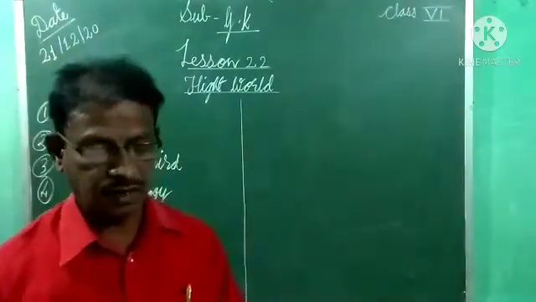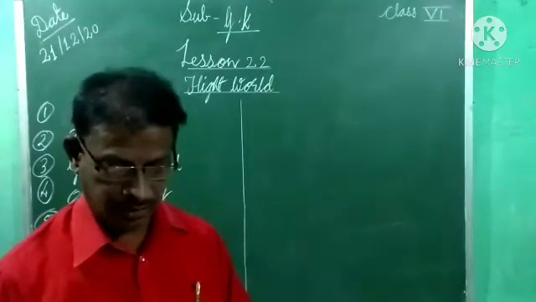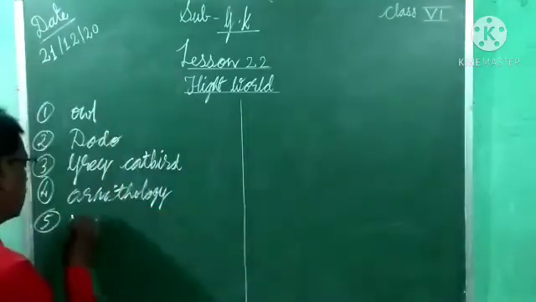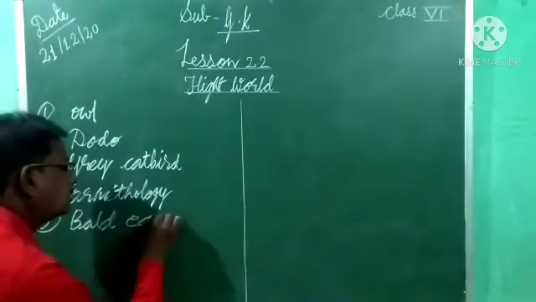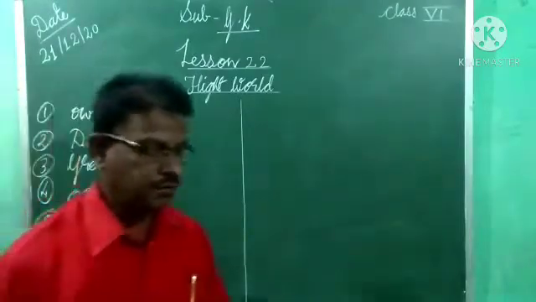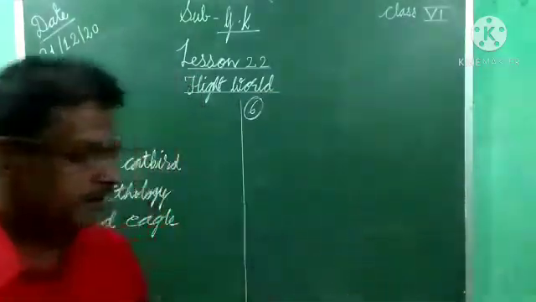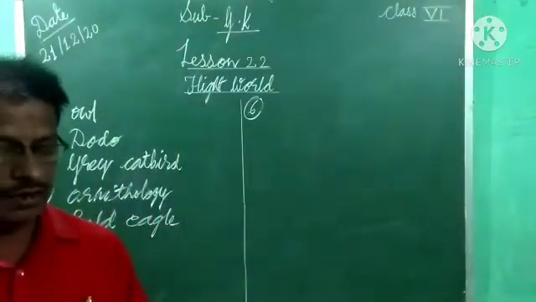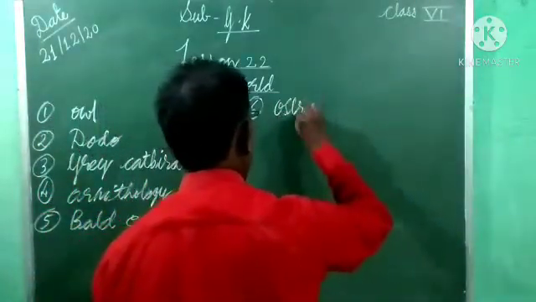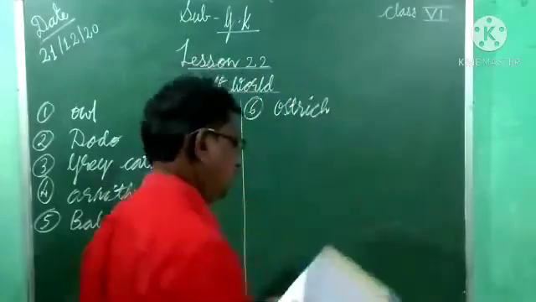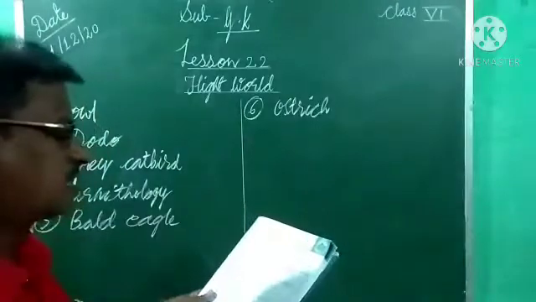Fifth one now. Which is the national bird of the USA? That bird name is bald eagle. Bald eagle is the national bird of the USA. Okay, sixth one. Which bird lays the largest egg? That bird name is ostrich. Ostrich can lay the largest egg. Understood?